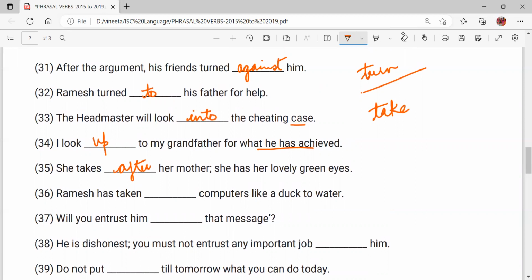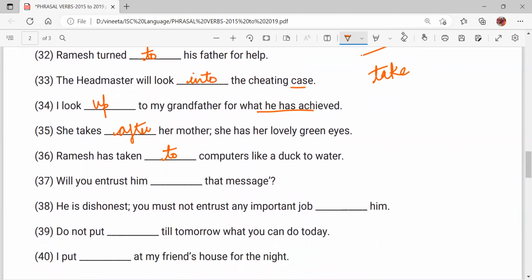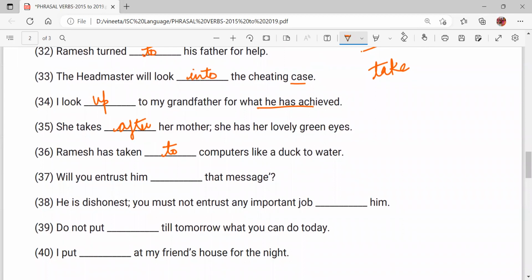It has been repeated. Ramesh has taken to computers like a duck to water. Will you entrust him with that message? Entrust him with that message.